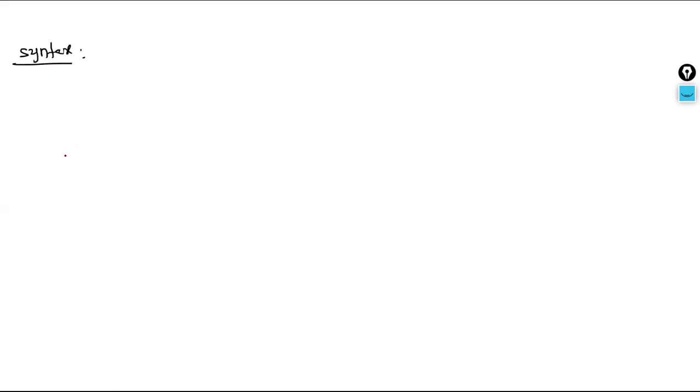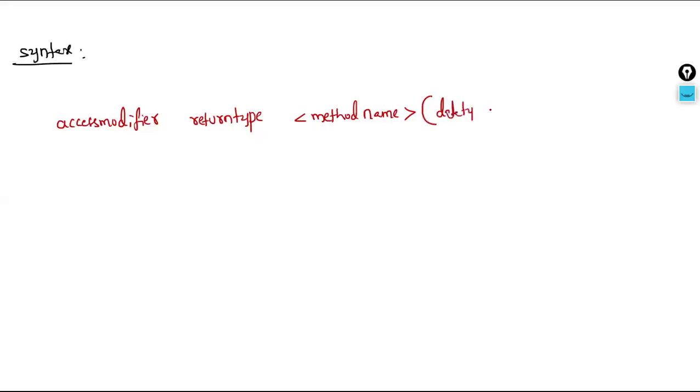To start with, the syntax of a method is: access modifier, then space, return type, then space, method name. Here I am using angular brackets, and we already discussed that the meaning of angular brackets is programmer's choice. Then open parenthesis, data type, then space, variable 1.